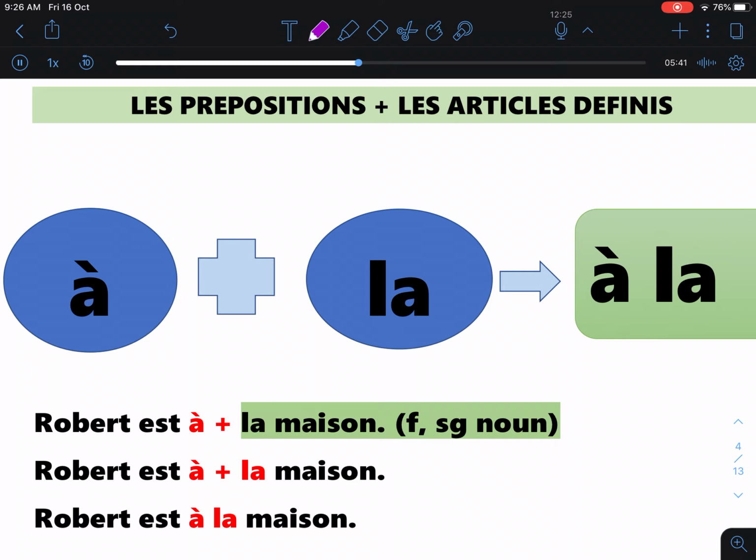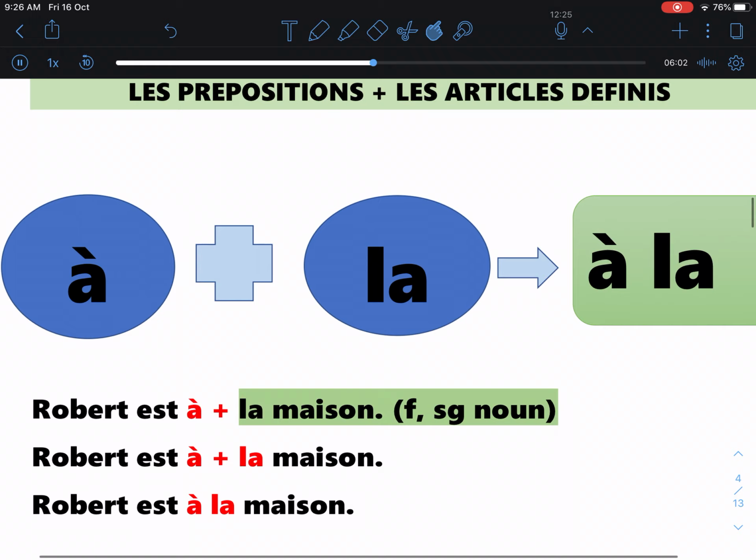So, what is the sentence given here? You have Robert est à la maison. It means Robert is in the house, or at the house, or at home. Well, it can be translated in so many ways, because maison is house, or it can also be home. Now, let's look at the word la maison.